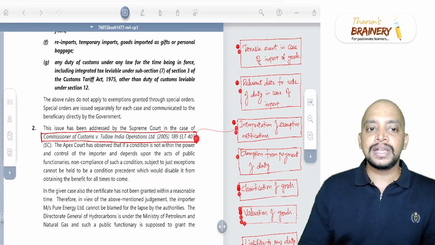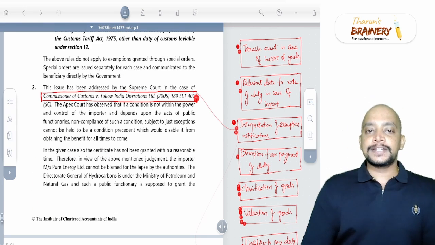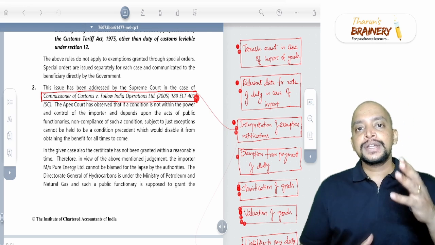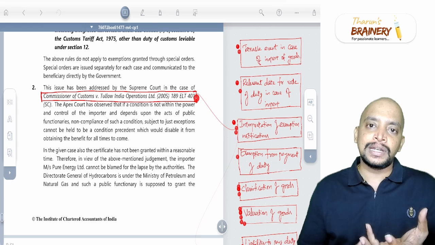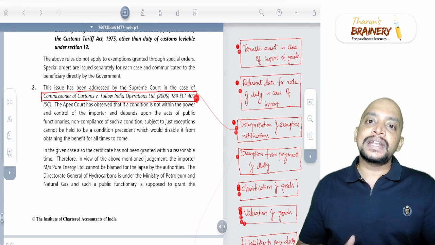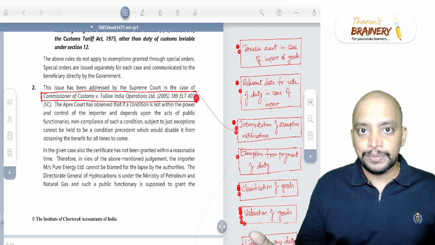Then the next one is related to the Tullow India Operations case. Let's try to understand the issue. A person has imported some goods, and those goods will be exempted provided they get a certificate from the Ministry of Hydrocarbons.